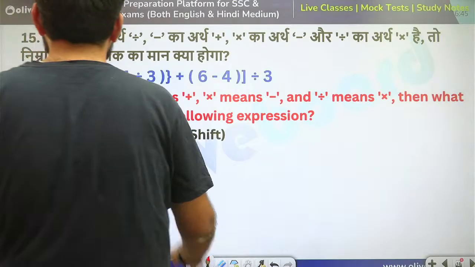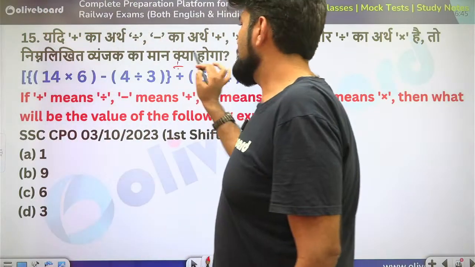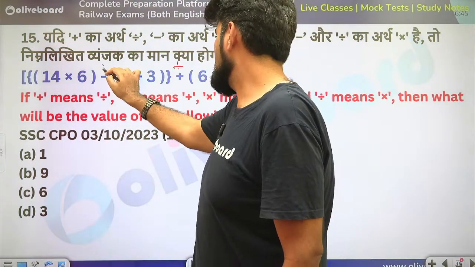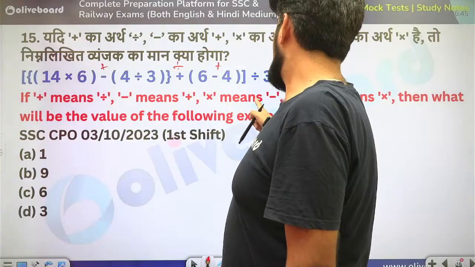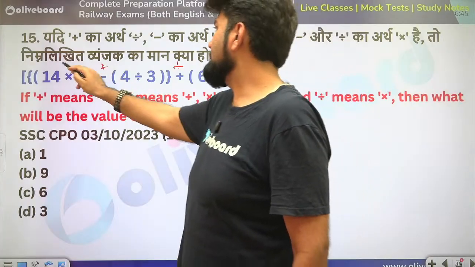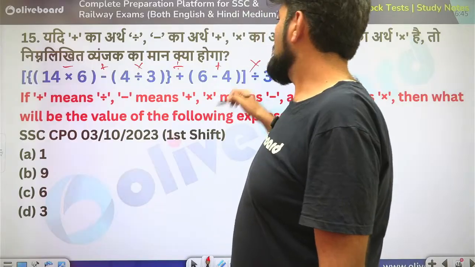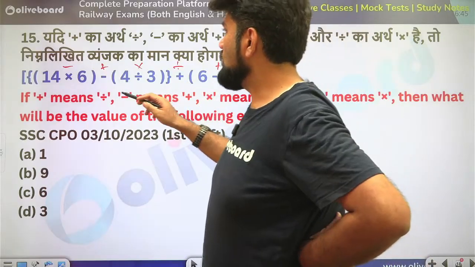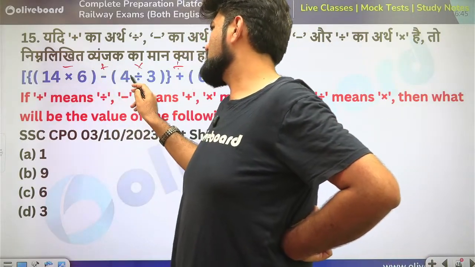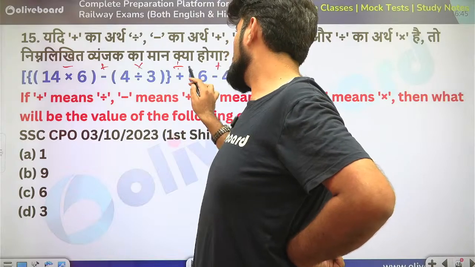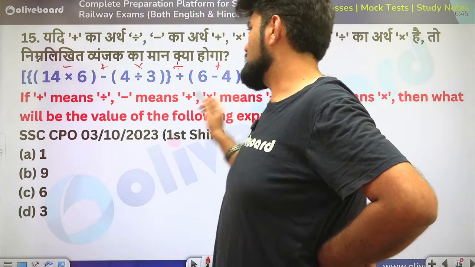Okay. So plus means divide, minus means plus, into means minus, and divide means into. Okay. So this is 14 minus 6, 8 plus 12, 20 divided by 10. That is 2 into 3, 6.